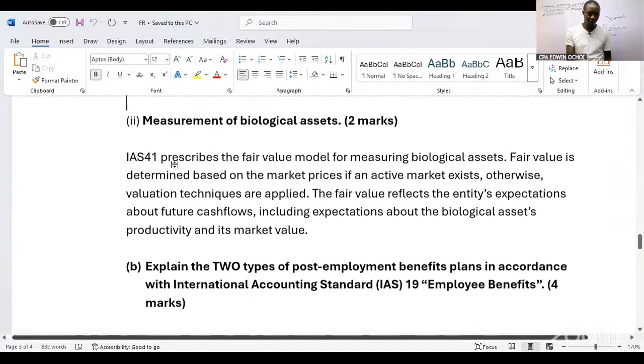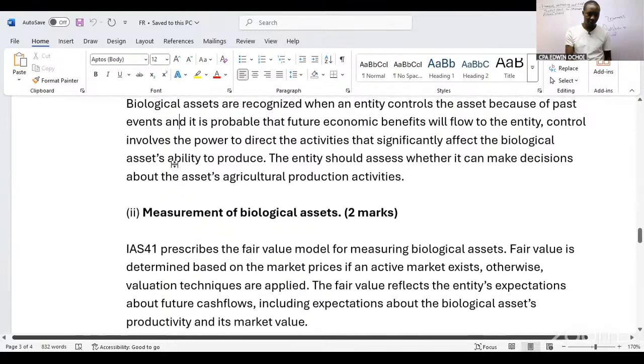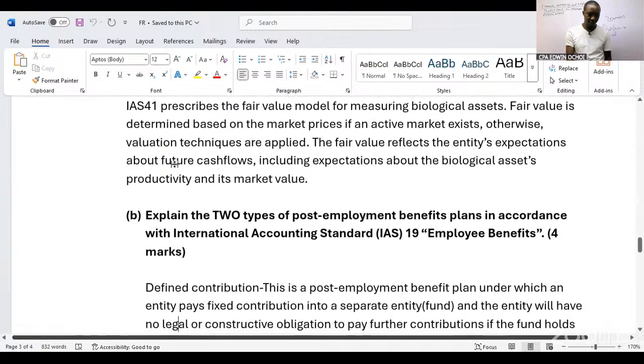So after recognition, we have looked at measurement. Then B: explain two types of post-employment benefits plan in accordance with IAS 19 Employee Benefits.